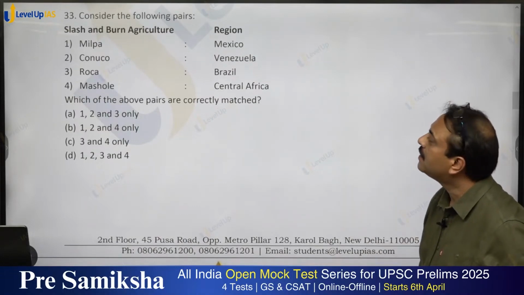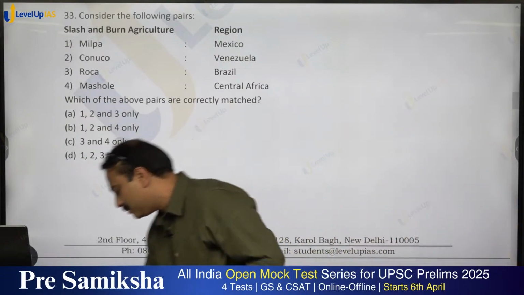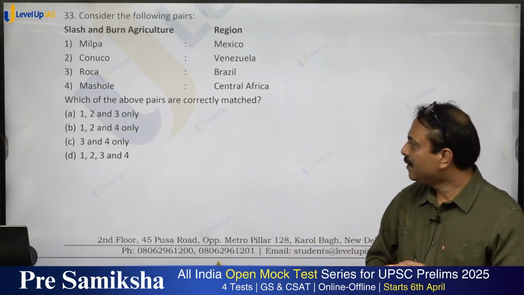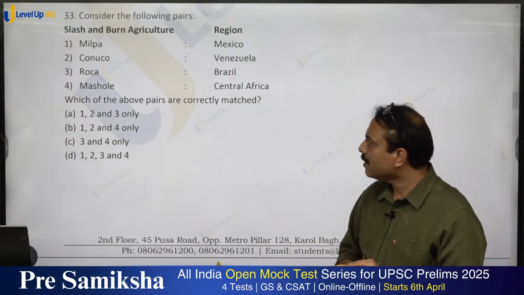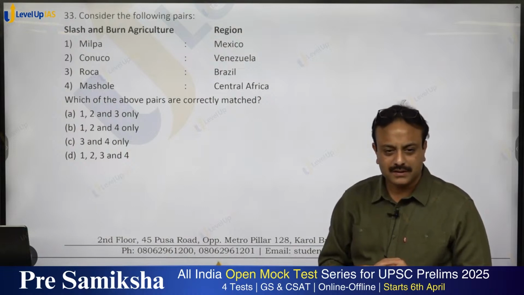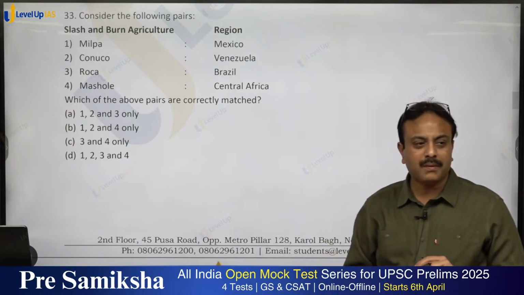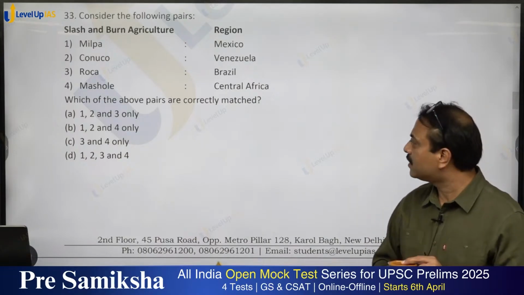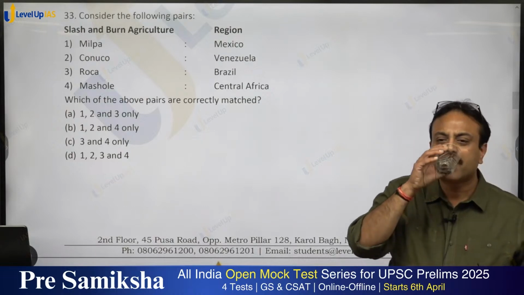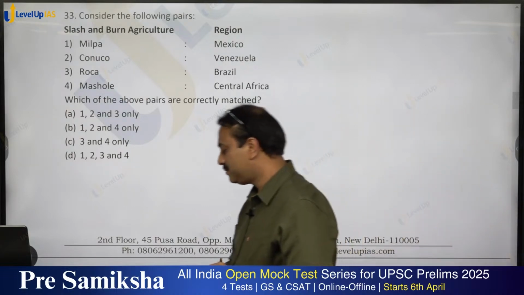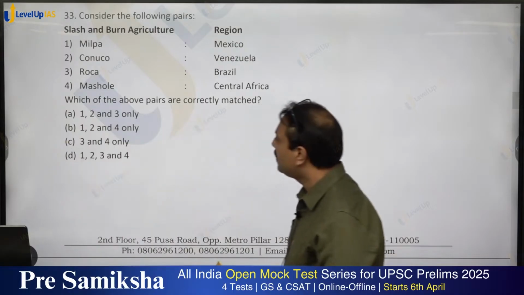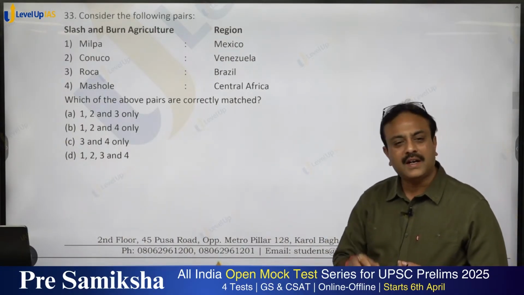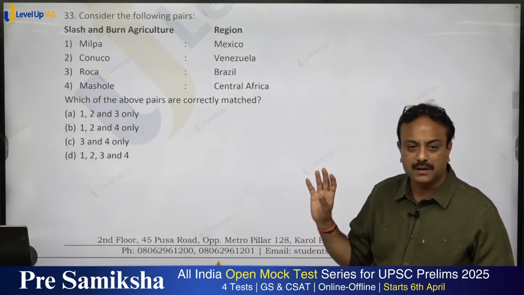Consider the following pairs: slash and burn agriculture and the region. Milpa, Conuco, Roca, Machole. Milpa is in Mexico. Conuco is in Venezuela. Roca, Brazil. Machole, Central Africa. What is that? B, 1, 2, 4. Milpa, Mexico. Correct or not? Entire Central America it is known as Milpa. Right?